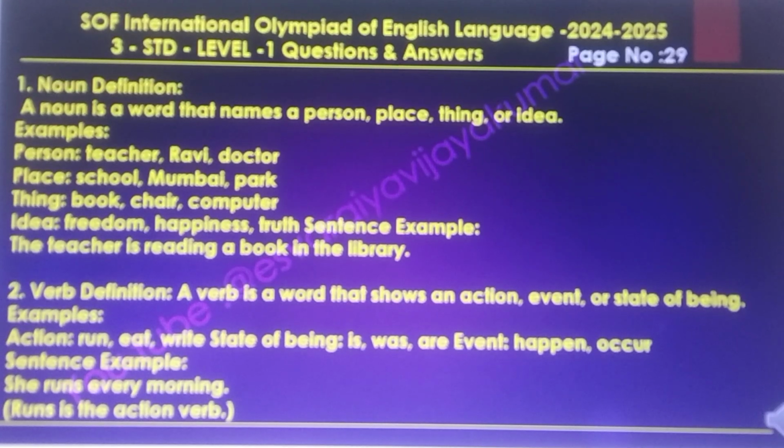Second, verb definitions. A verb is a word that shows an action, event, or state of being. Examples: run, eat. State of being: is, was. Event: happen, occur. Sentence example: she runs every morning. Runs is the action verb.